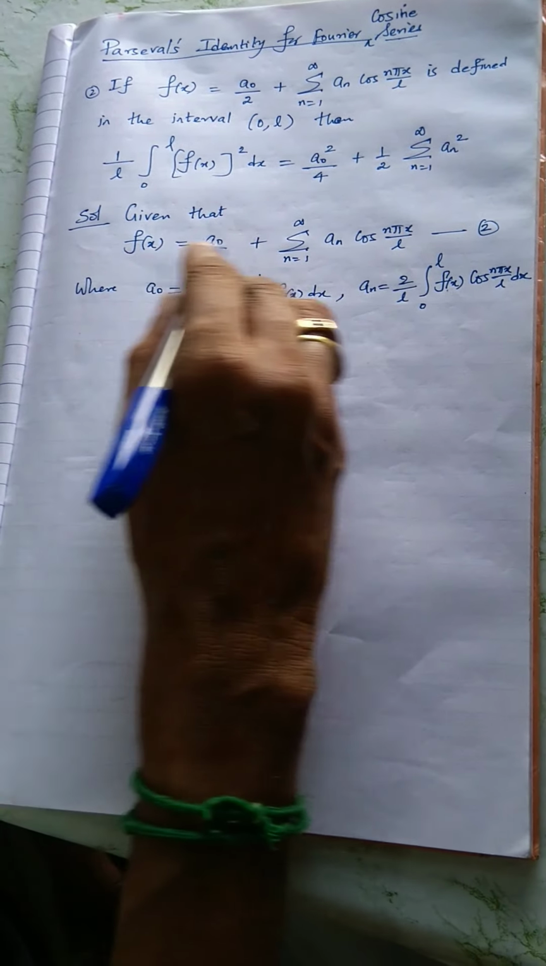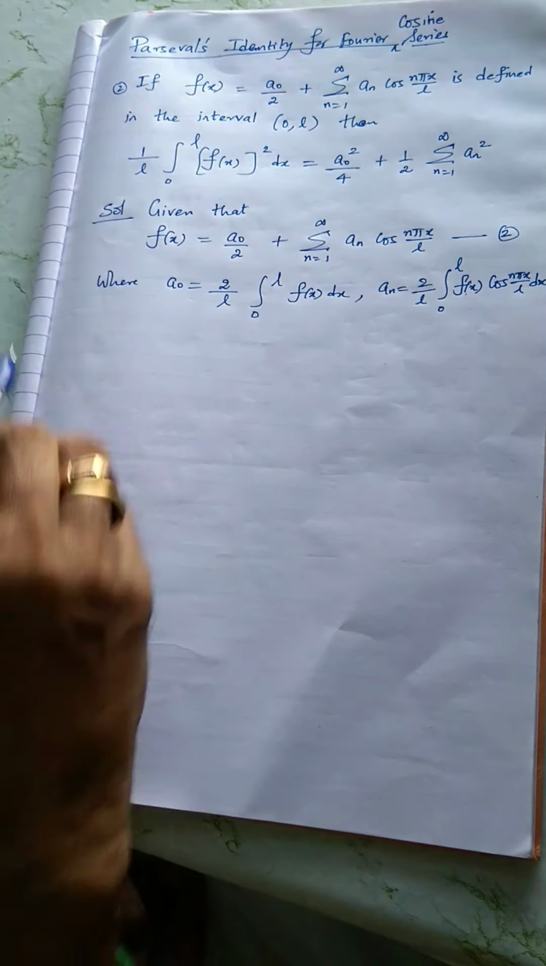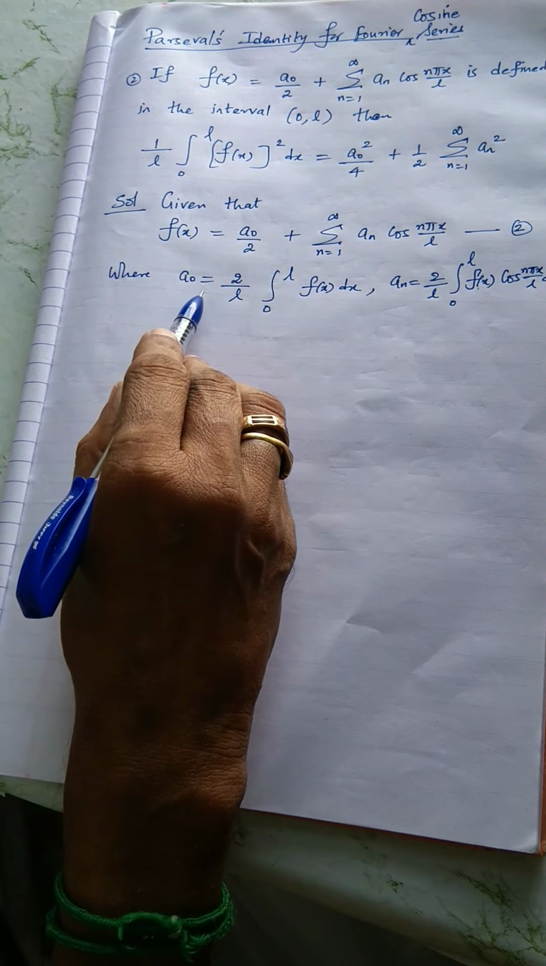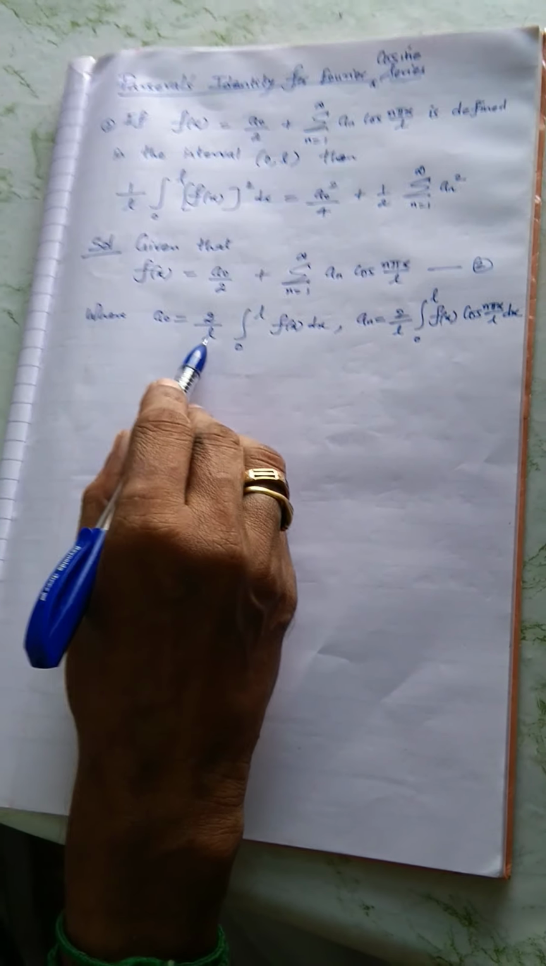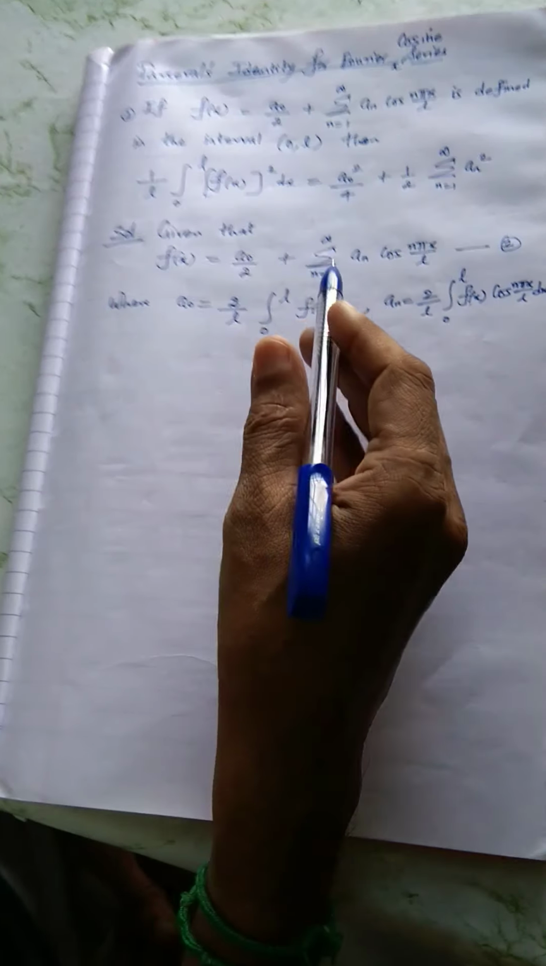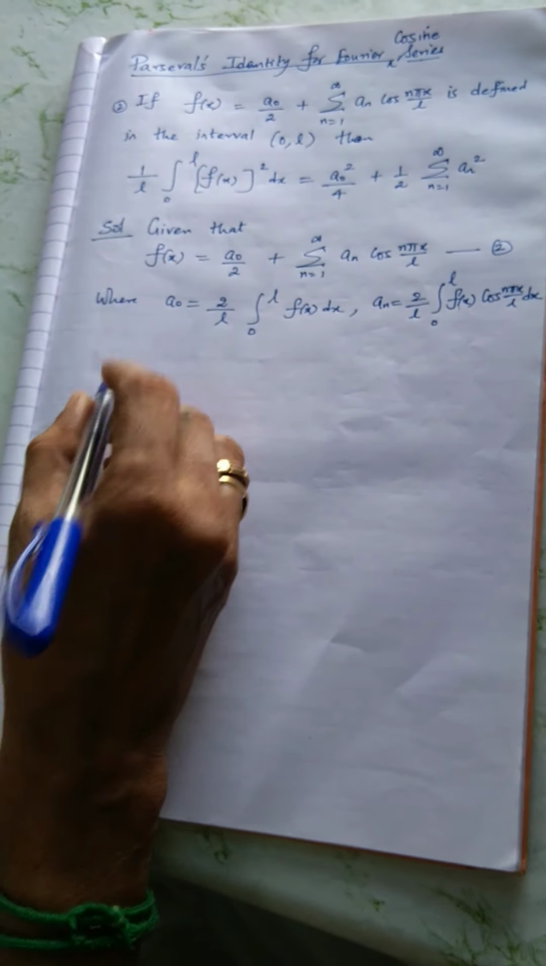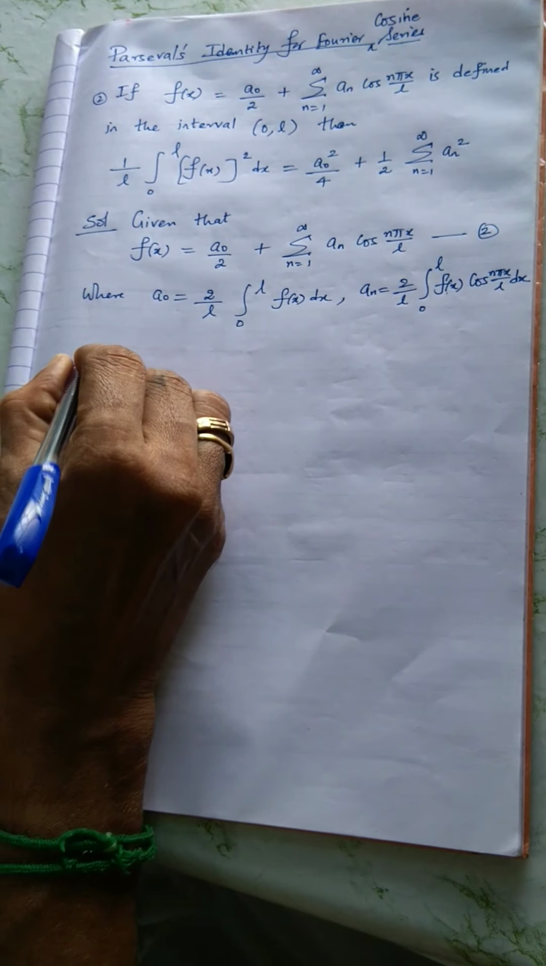Now take equation 2, f of x equals a naught by 2 plus the series, the given function. We know very well what a naught is for the Fourier cosine series, affine Fourier cosine series, or you can take an even function also; the same thing is applicable for both combinations. So therefore take equation 2.